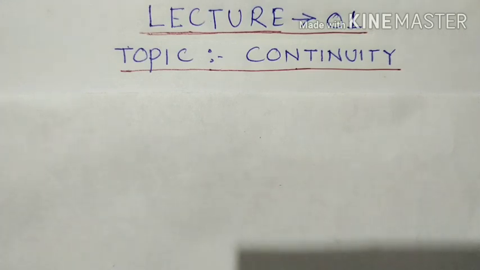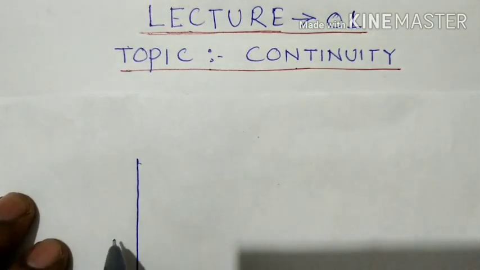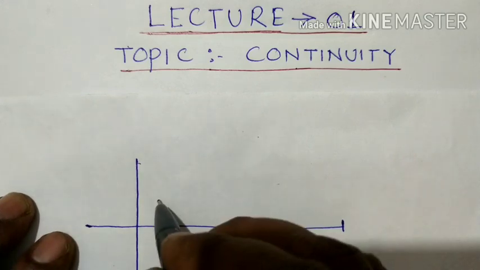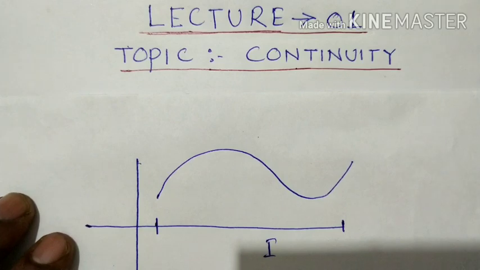For example, suppose this is the domain of the function. If you draw the graph like that without lifting the pen throughout its domain, then we can say that it is a continuous function.